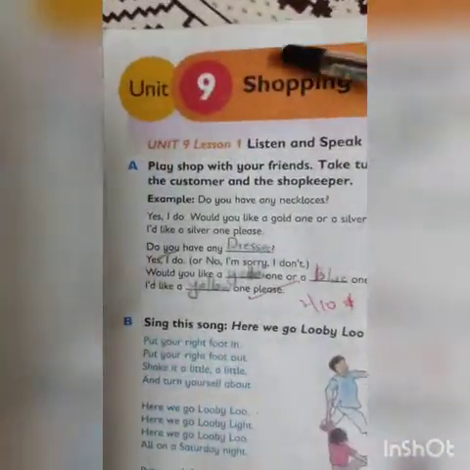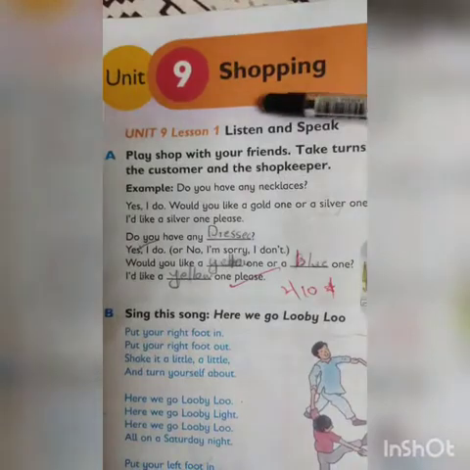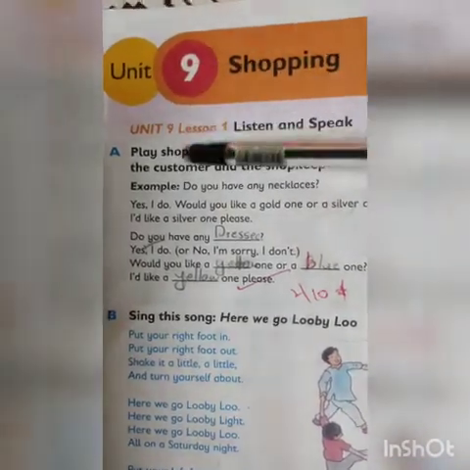Today we are starting Unit 9, Shopping. Unit 9, Lesson 1: Listen and Speak. Play shop with your friend. Take turns to be the customer and the shopkeeper.